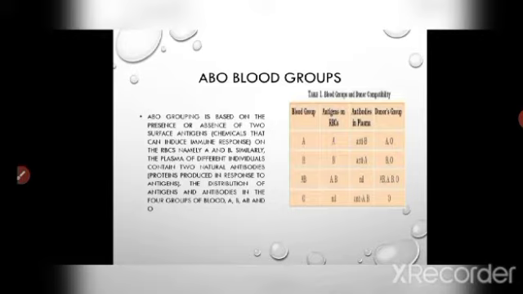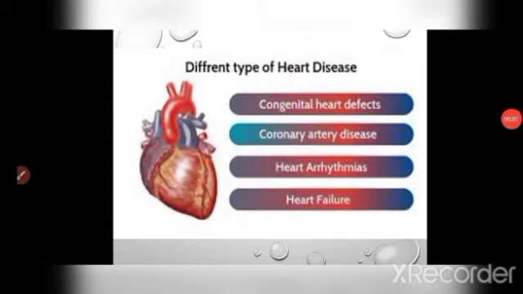Based on the presence or absence of these antigens, human blood falls into four blood groups, that is A, B, AB and O. Blood group A has antigen A and antibody B, whereas blood group B has antigen B and antibody A. AB blood group has antigen A and B but it does not contain any antibody, whereas blood group O has no antigen but it contains both antibodies, that is A and B. So, on the basis of antigen and antibody, AB blood group is called universal acceptor, whereas O blood group is called universal donor.